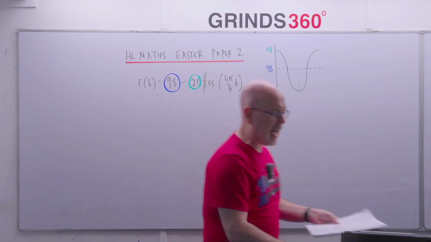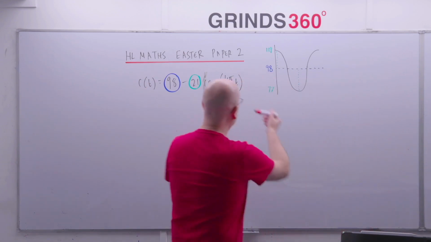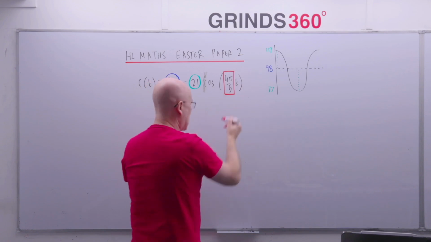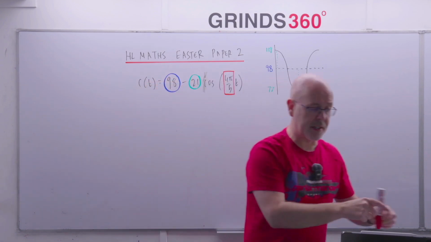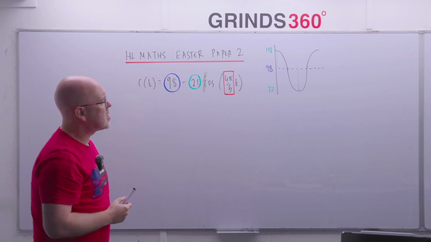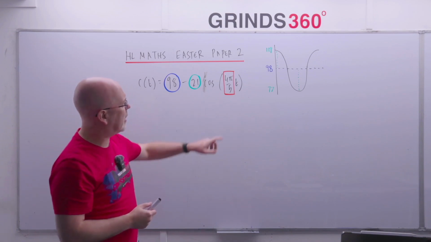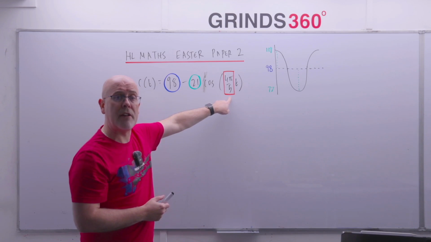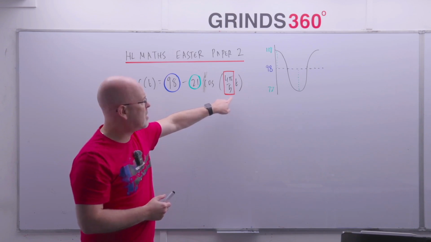And then finally, the last number here, the number in front of the letter t in this case, that will tell you what the period of the graph is. So how long it takes before that graph starts repeating itself. So to find the period of any graph here, you take a full circle and divide by the number in front of this letter here. So I'll divide by that number there.